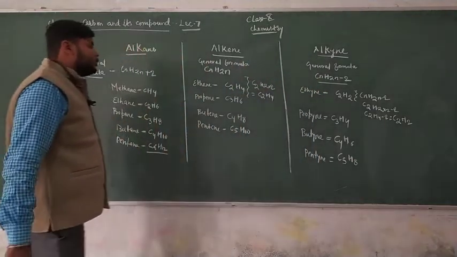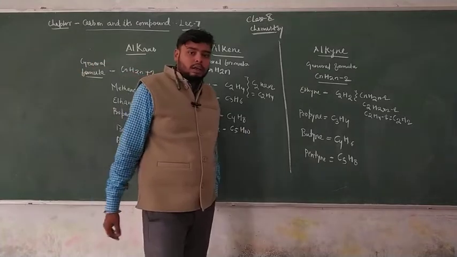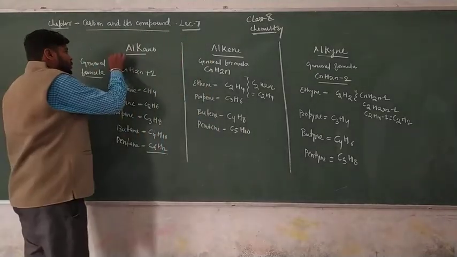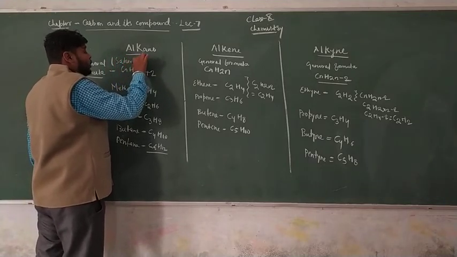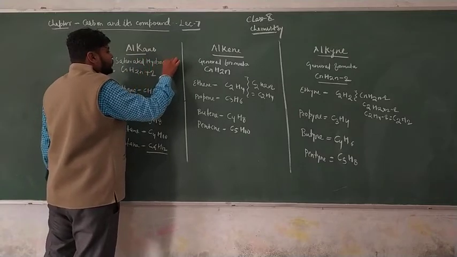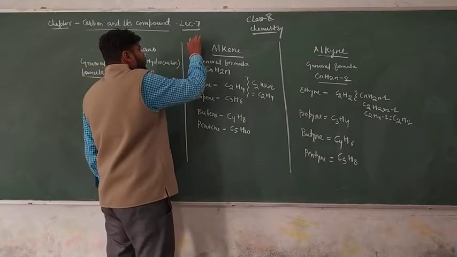So this is the formation of the different types of hydrocarbon. This is our saturated hydrocarbon, and this is our unsaturated hydrocarbon.